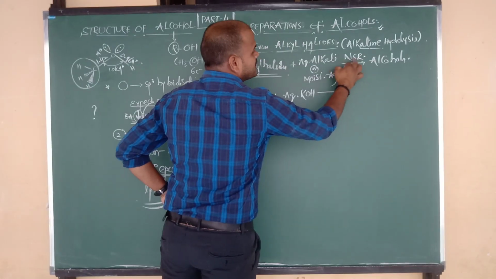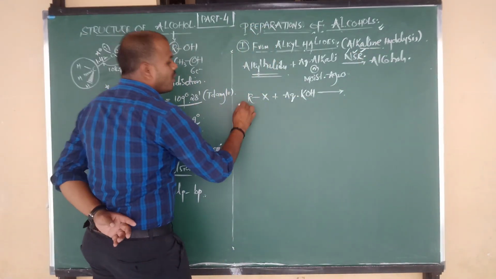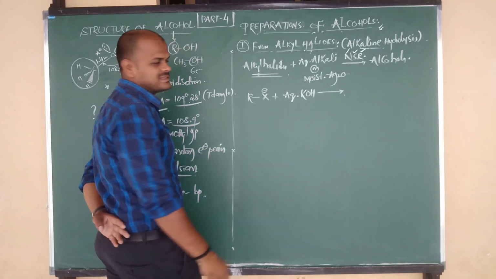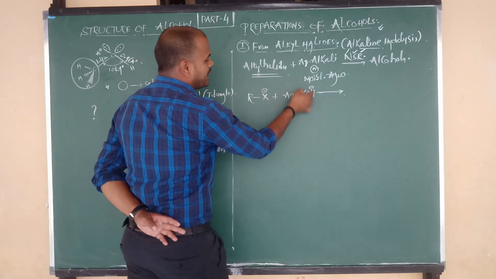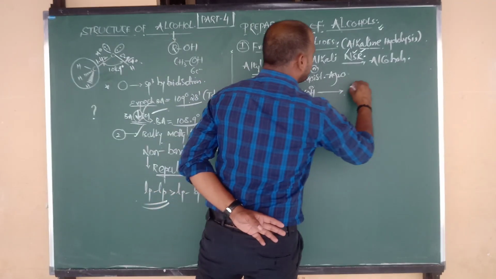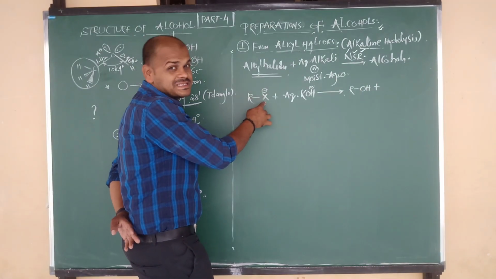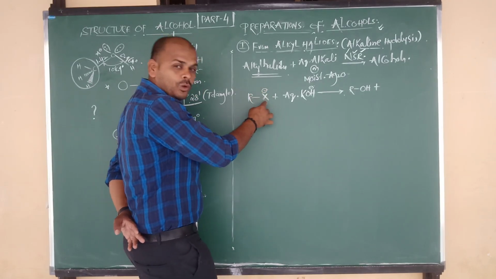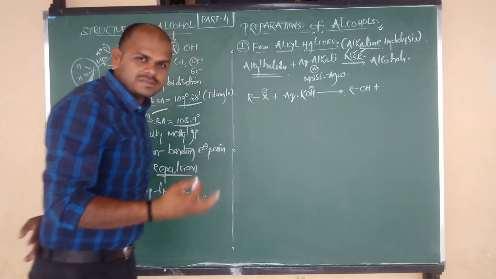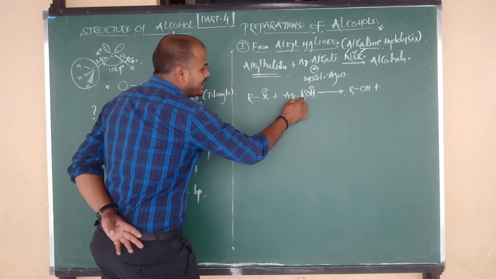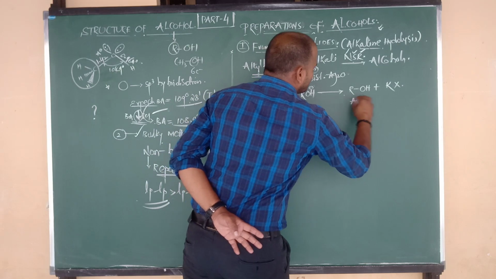Already I told you this is the method of preparation of alcohol, and the mechanism is nucleophilic substitution reaction. In R-X, X has a minus charge. In KOH, K contains plus and OH contains minus. So X minus is replaced by OH minus, and the product is ROH. Negatively charged species are nucleophiles, so one nucleophile is replaced by another nucleophile. This is nucleophilic substitution reaction. And now K plus combines with X and is removed in the form of KX, and our reaction is over. So this is our product.